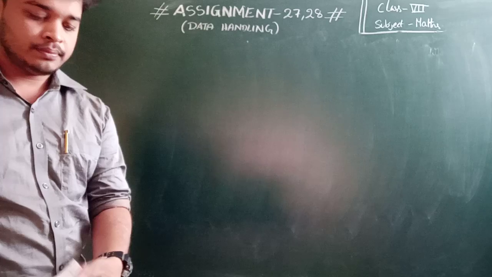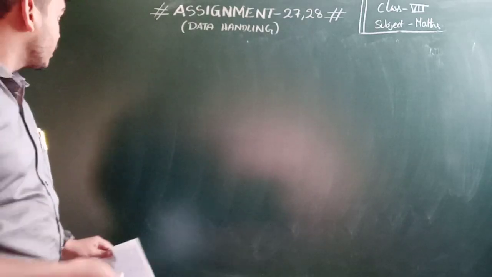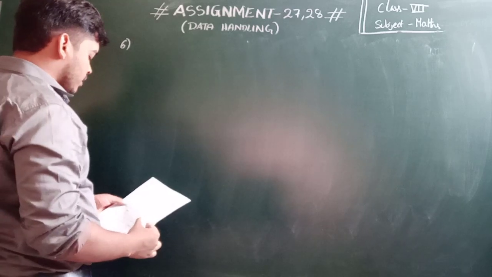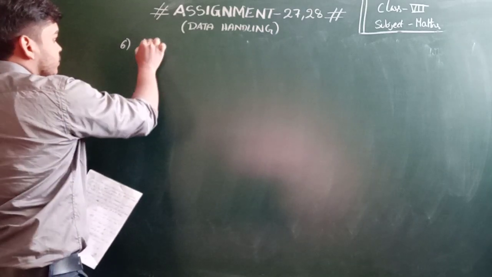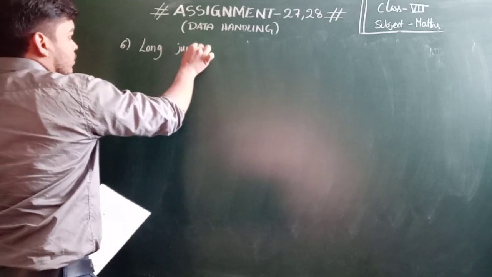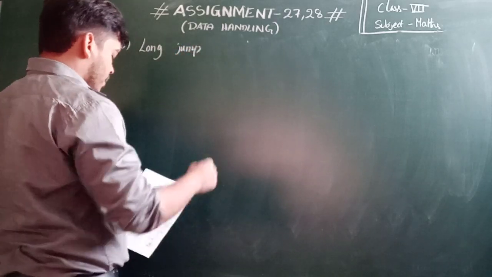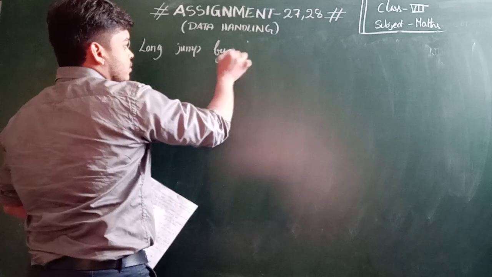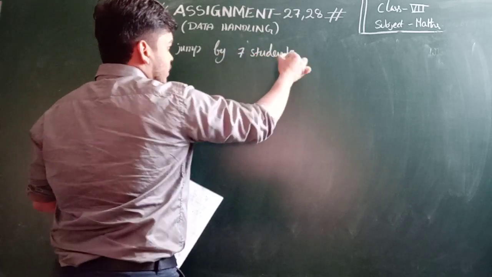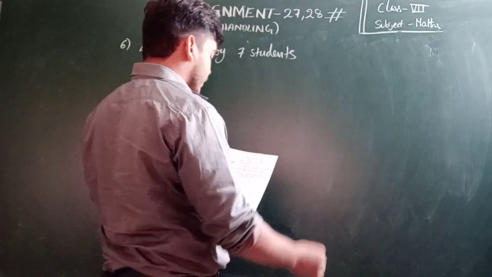Now the next one, the sixth one. See, long jump by 7 students. Long jump by 7 students of a team.